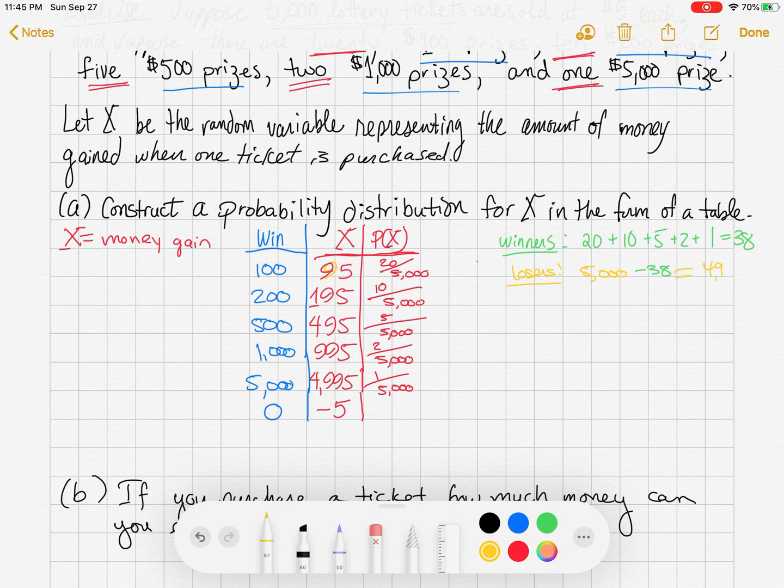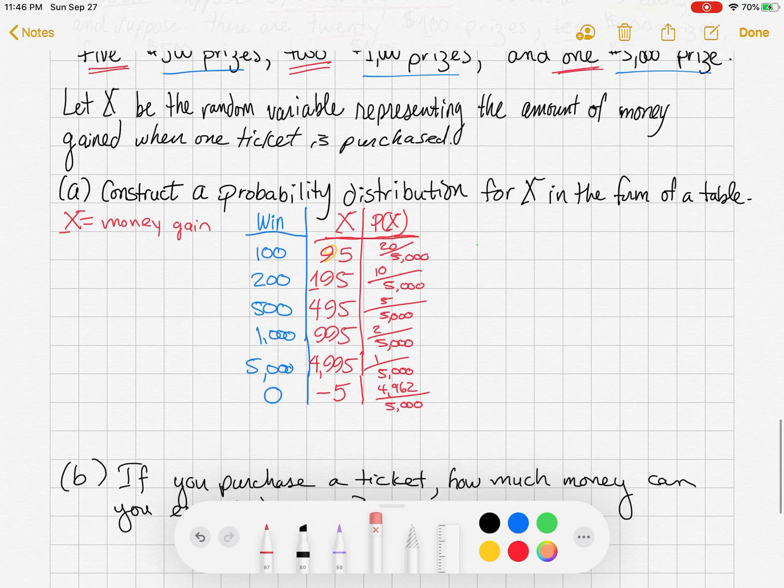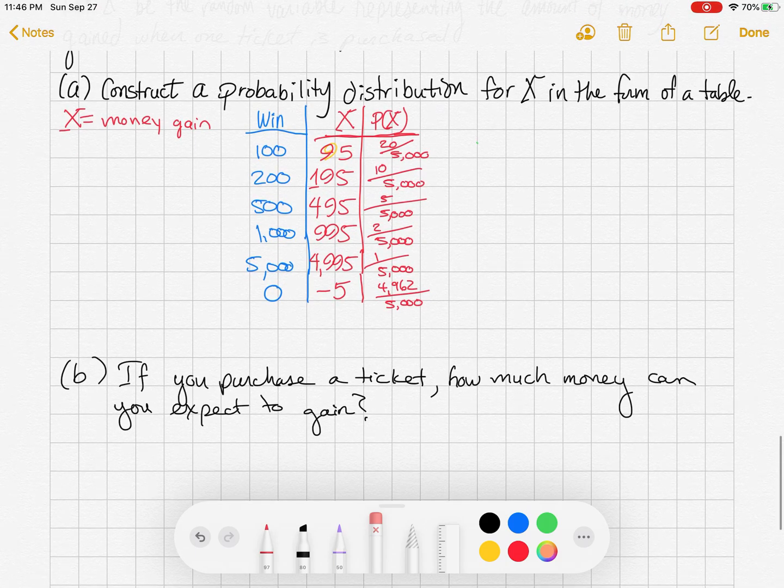What is that? 4,962. That's how many losers. So you've got a 4,962 in 5,000 chance of losing, winning nothing, of being down $5. Okay, so there's my probability distribution constructed in red. Erasing that work there. We're going to do part B now.